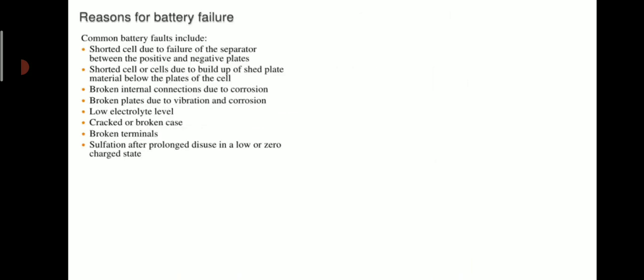So, reasons for failure of the battery: shorted cell due to failure of the separator between the positive and negative plates, shorted cell or cells due to the buildup of shed plate material below the plates of the cell, broken internal connections due to corrosion, broken plates due to vibration and corrosion, low electrolyte level, cracked or broken case, broken terminals, and sulfation after prolonged disuse in a low or zero charge state.